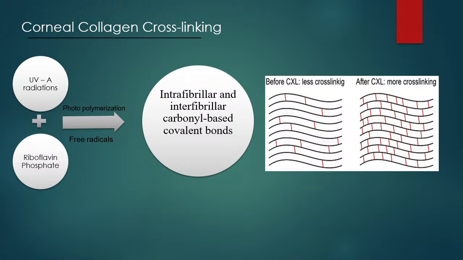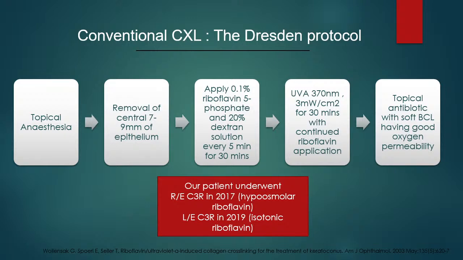The basic mechanism underlying corneal cross-linking involves photopolymerization of riboflavin molecules by the UVA radiation, which leads to more covalent bonds being formed both between the fibrils and within the fibrils, which leads to increased rigidity of the cornea. We follow the Dresden protocol, which commonly involves an isotonic riboflavin, which is 0.1% riboflavin and 0.9% NaCl in 20% dextran solution.